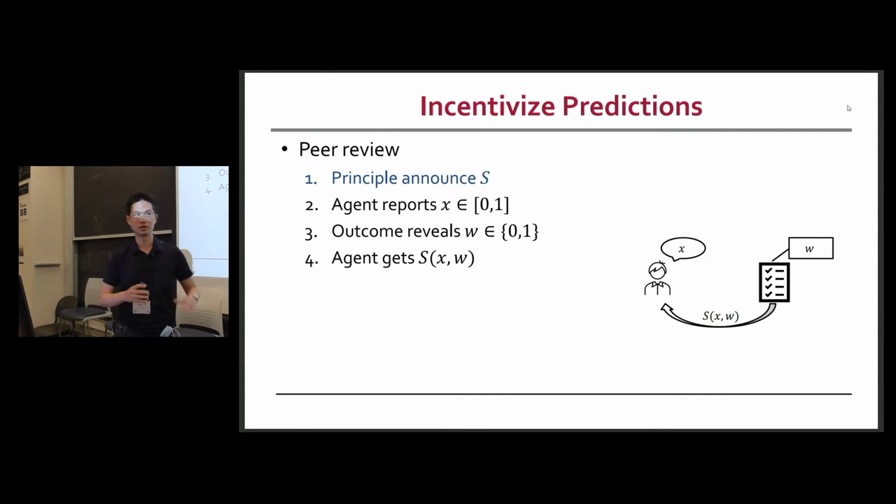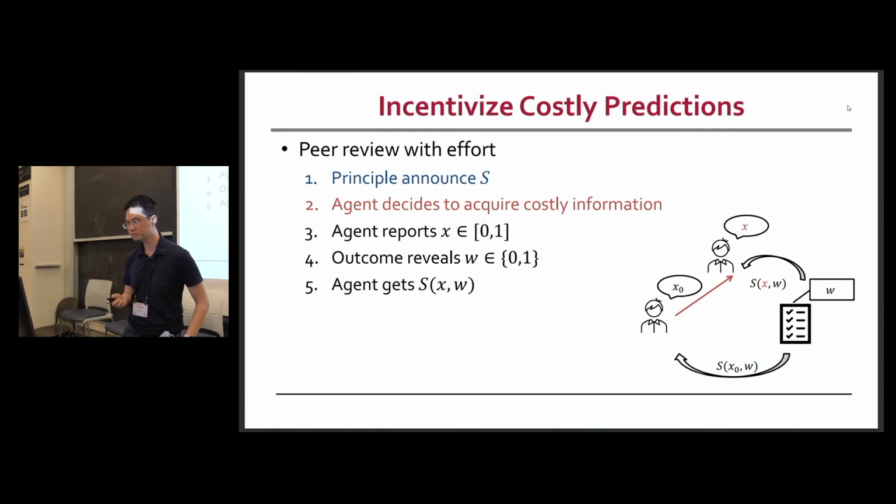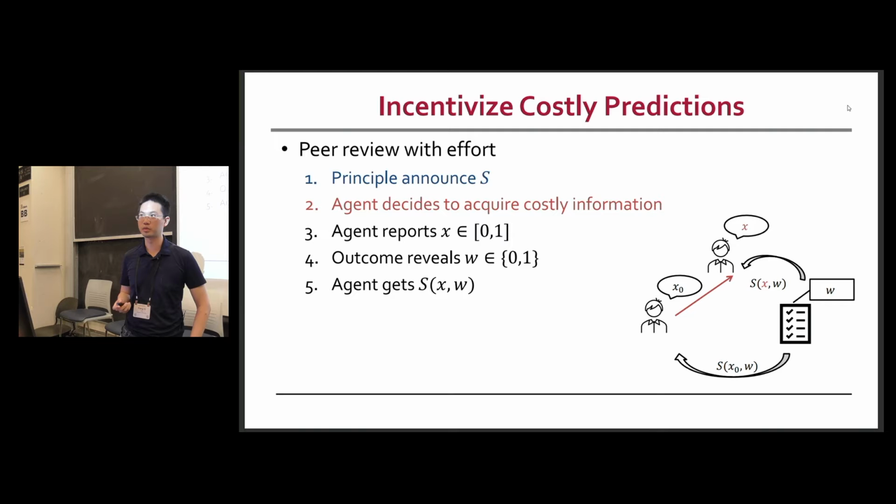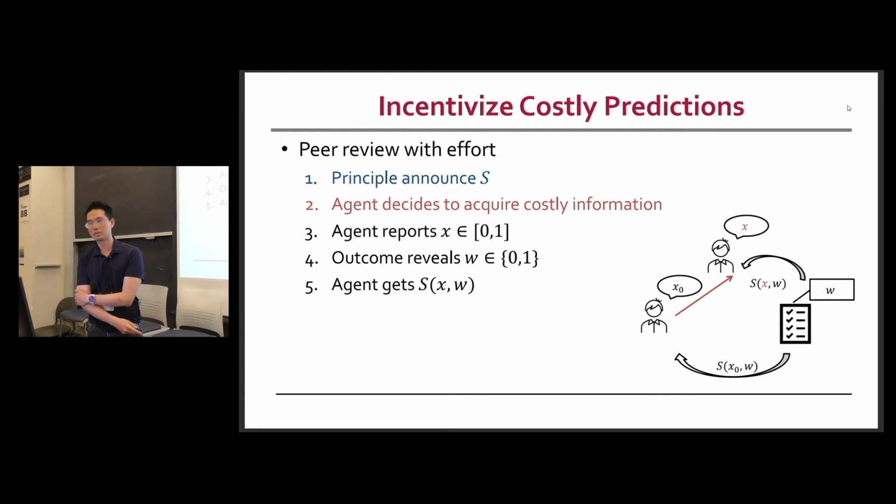So let me frame this as a principal-agent game. We have a principal, the conference designer, who announces the proper scoring rule. The reviewers, the agents, decide what to report, and we see the outcomes and pay the agents according to the outcomes and their predictions. But it's not enough to get a truthful report. For example, if you ask me what a certain paper's acceptance probability is, I will tell you it's 30%, because that's the acceptance rate for EC. But this is not useful. We want agents to actually read the papers, give us some feedback, and have improved predictions.